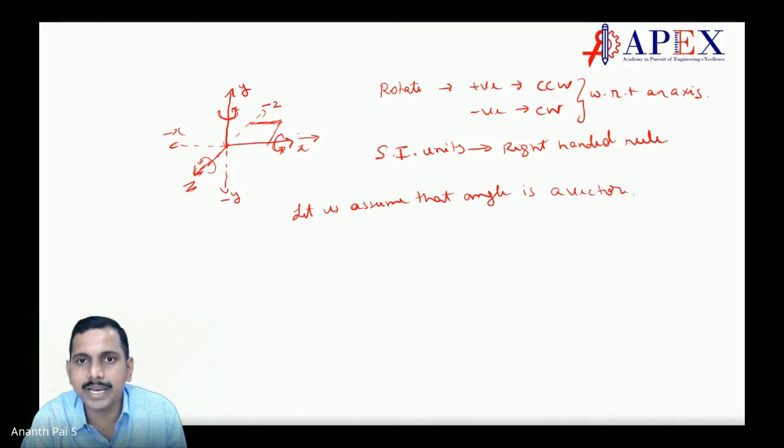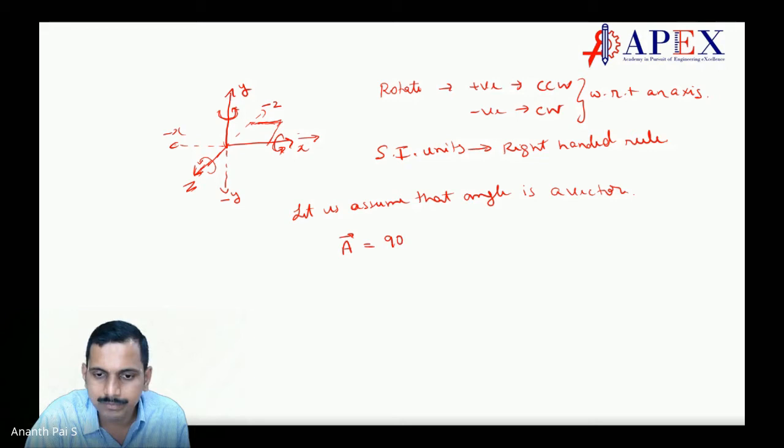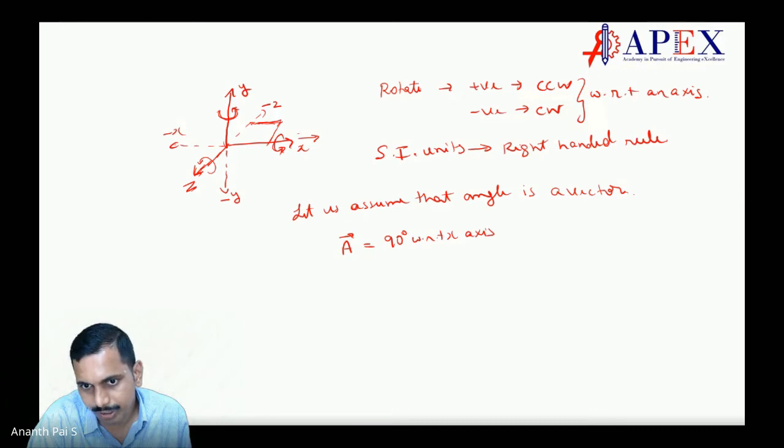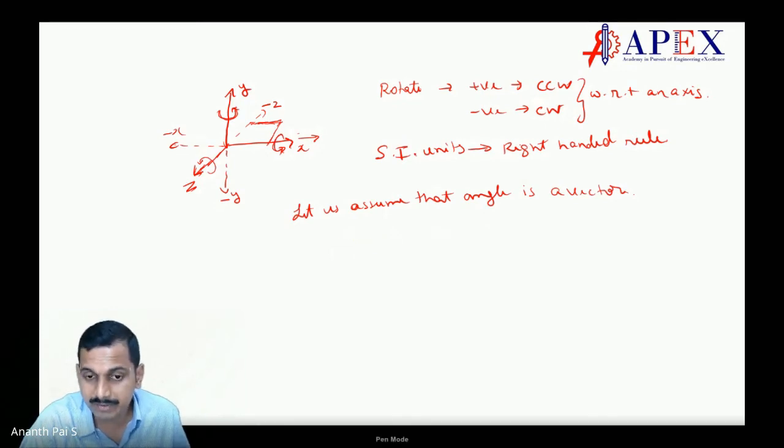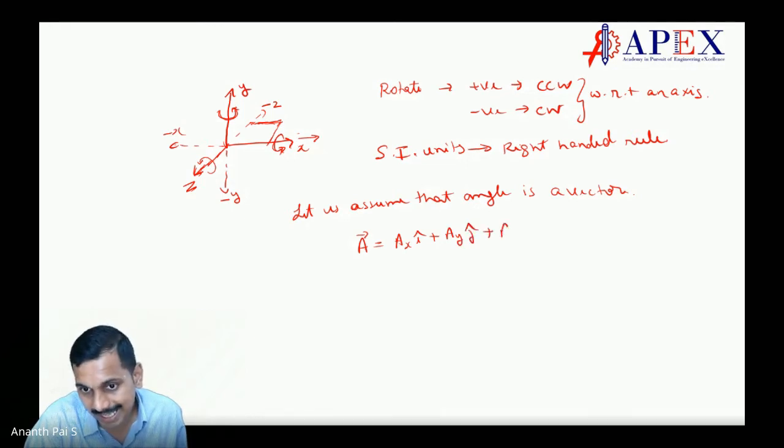Let us say a is a vector, say at 90 degrees with respect to the x-axis. Whenever we say a vector, a vector a can be written as axi plus ayj plus azk.